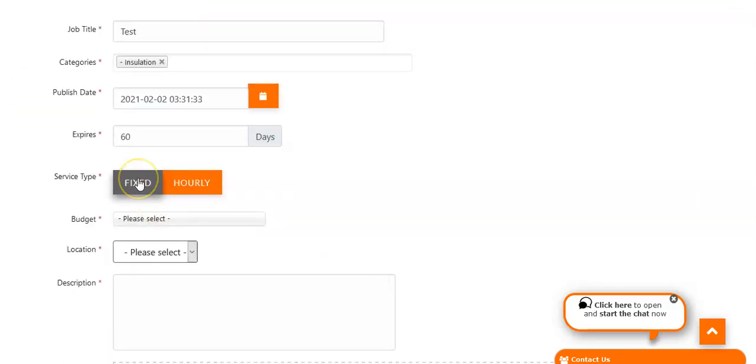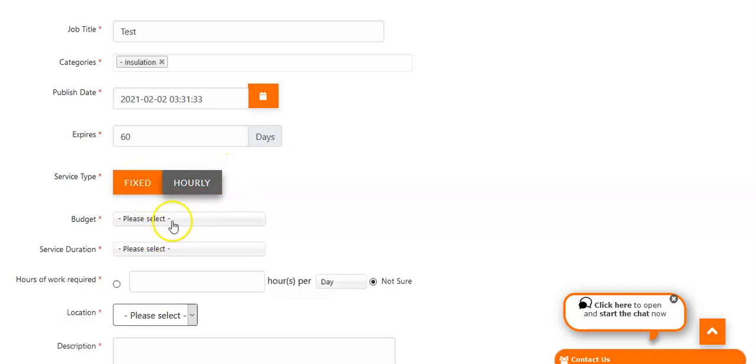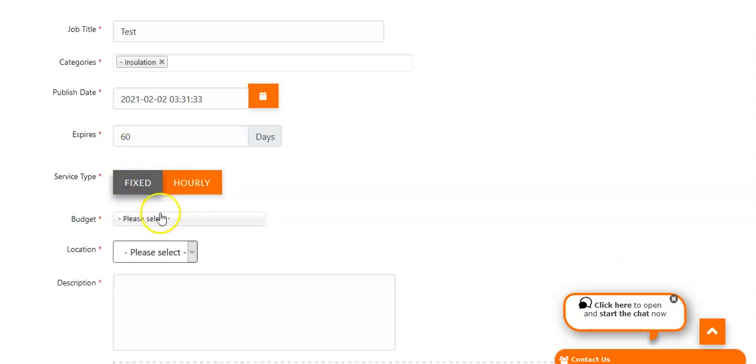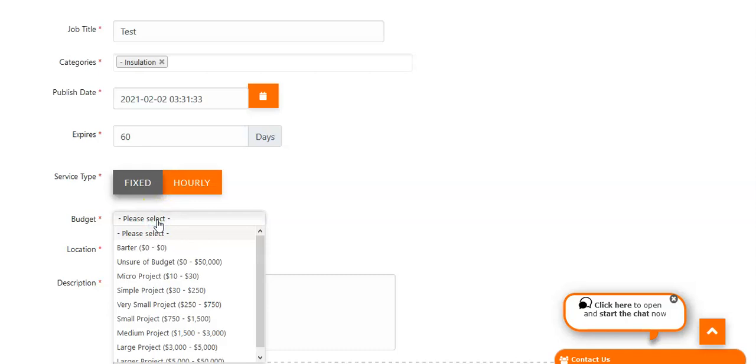And I can choose between either a fixed or an hourly project. If I choose hourly, I would set a rate per hour that I'm looking for. This would be more like if you're going to hire an individual to do a job for you as a freelancer. And then with fixed, you can set a budget that is based on the total you want to pay for the project. Now, there are different budget ranges here that you can choose from,